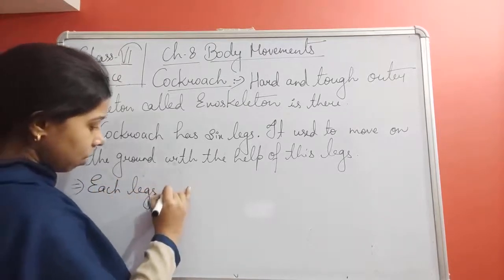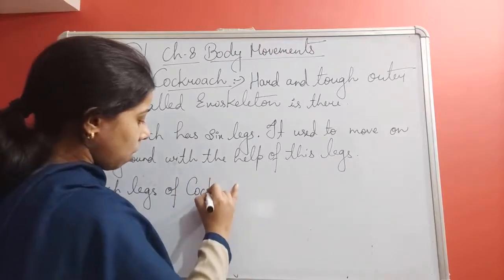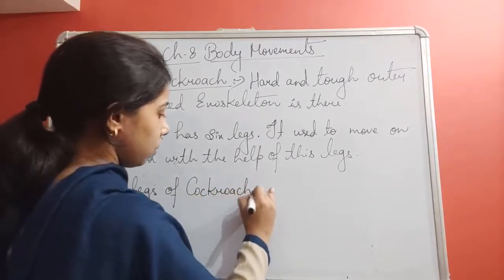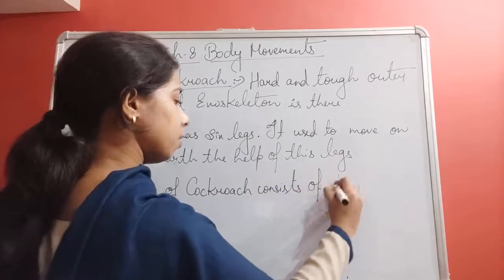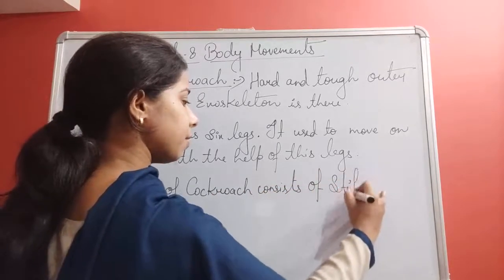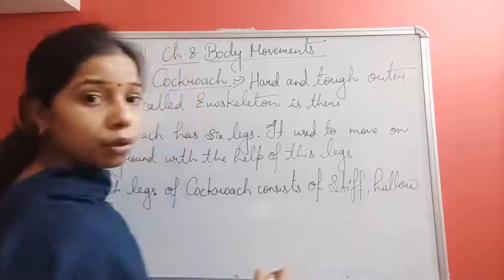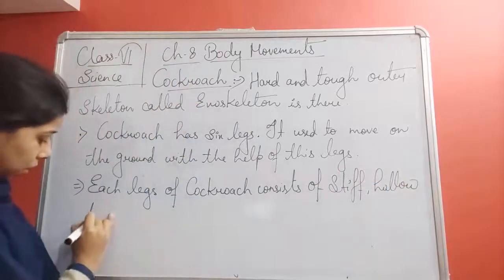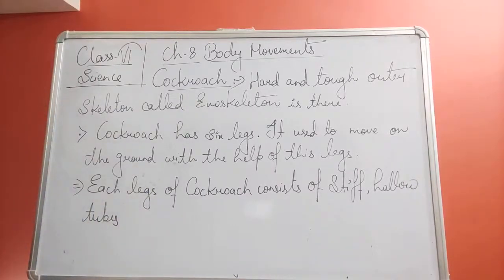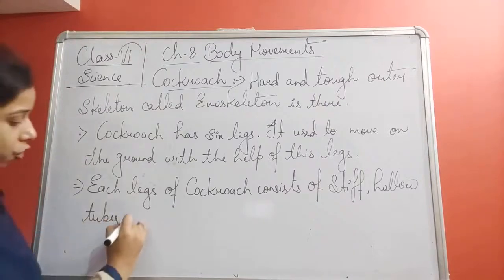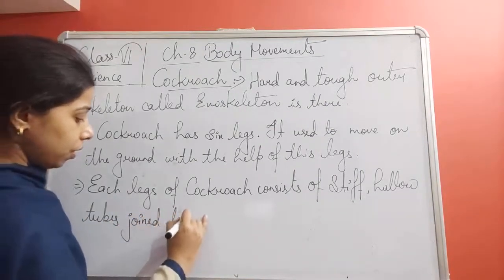Legs of cockroach consist of stiff, hollow tubes, stiff, hollow tubes which joined together.